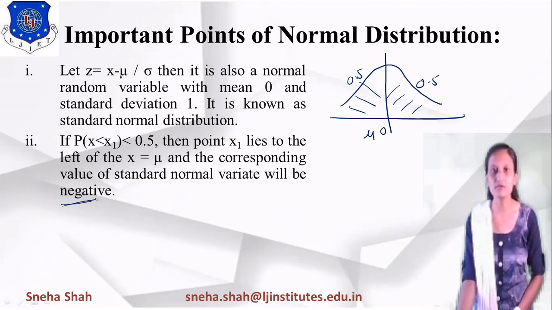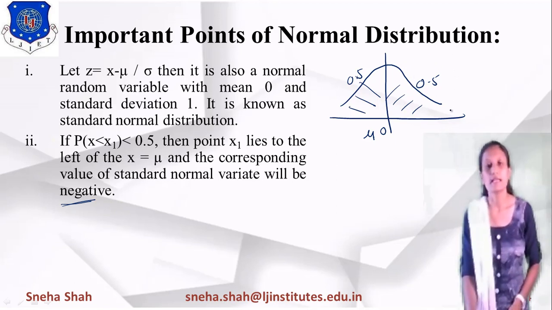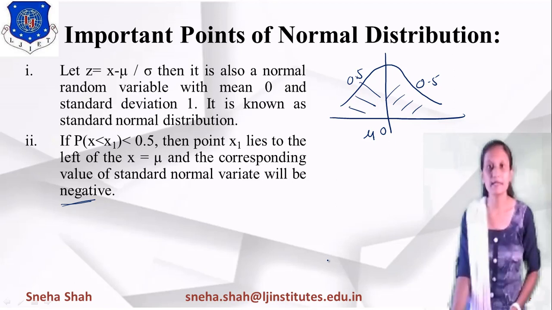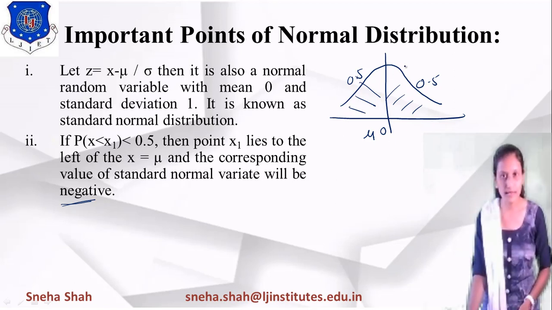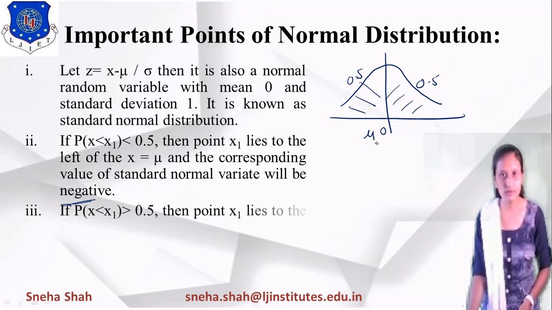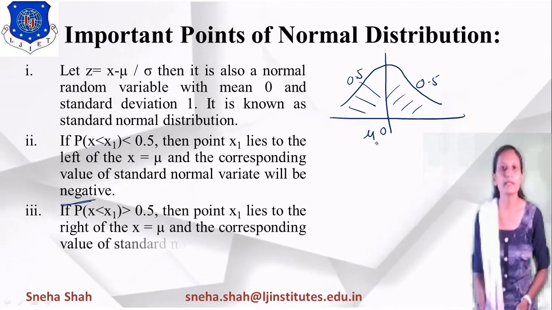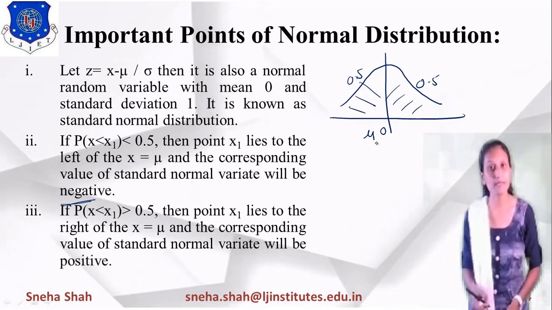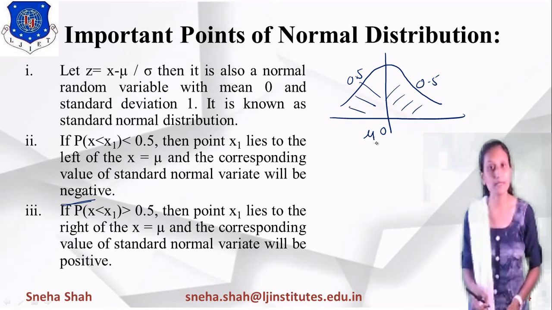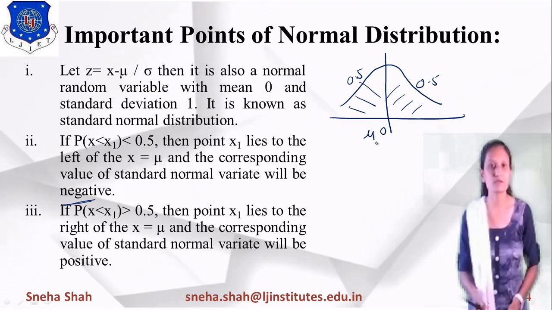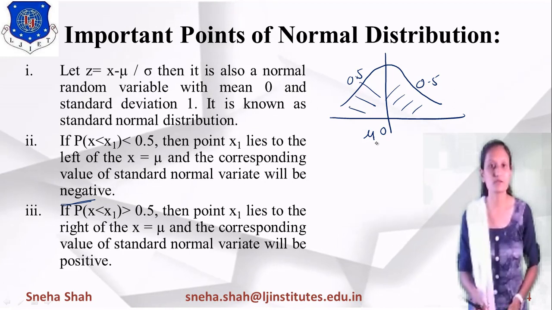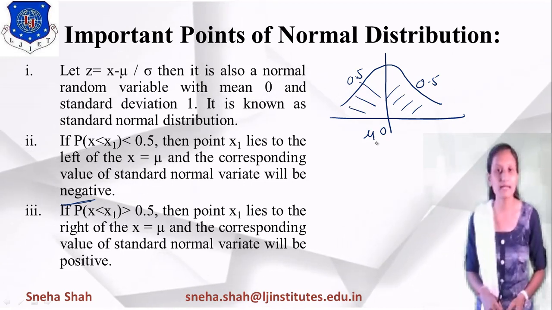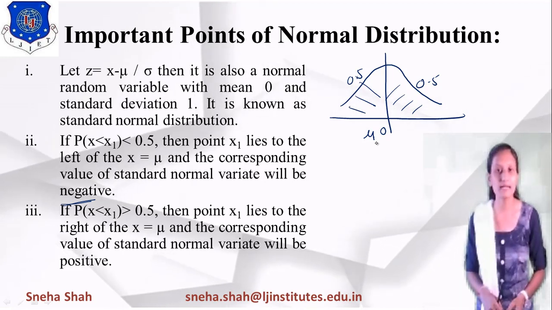In the same way, if we are taking the positive part, or the value of probability greater than 0.5, then it will always give you a positive value and it will lie on the right side, right? So the third point is, if we are taking probability of x less than x1, and its probability is greater than 0.5, then point x1 lies to the right of x equals mu, and the corresponding value of the standard normal variate will be positive. So we'll use these points in the solution of some examples.